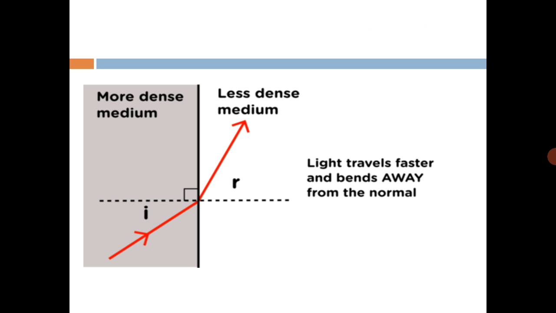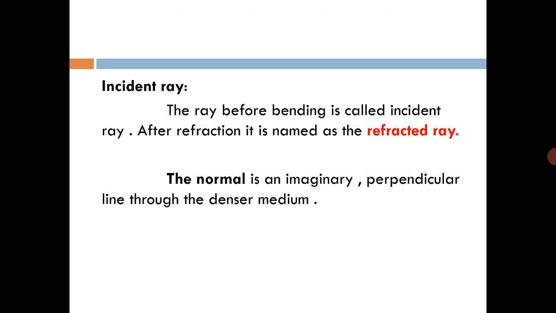Next, you can see from the diagram that if light enters from a denser medium like glass or water and moves towards a less dense medium, it bends away from the normal and its travel is fast.